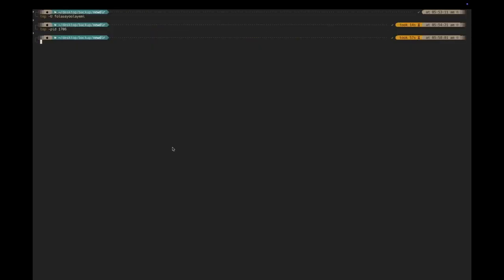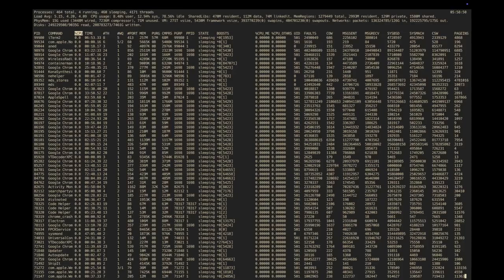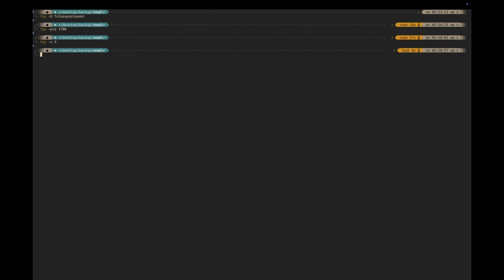If you want to update every 5 seconds, you can run the following command: top -d 5. And likewise, if you want to show 10 iterations and exit, you can do that by running the following command.